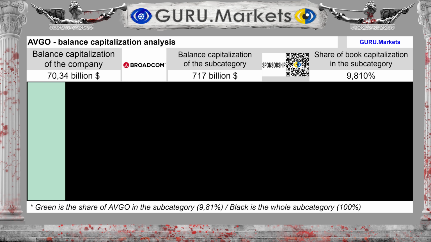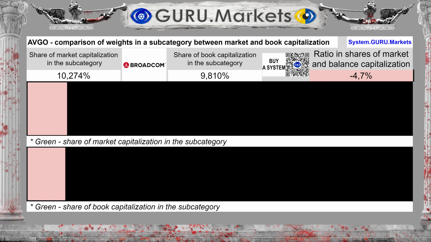The company's balance sheet capitalization is $70.34 billion. And the balance sheet capitalization of the subcategory is $717 billion. Broadcom Inc accounts for 9.81% share. Comparing the occupied shares of market and book value, we see the following. The share of Broadcom Inc in the subcategory in case of market value assessment is 10.274%. The balance sheet capitalization is 9.81%, which is 5% less than the share of market value.